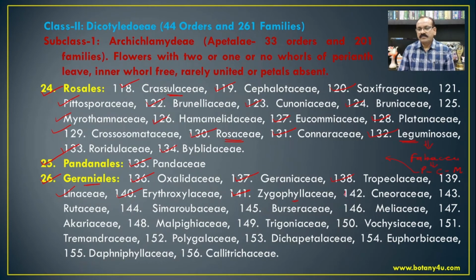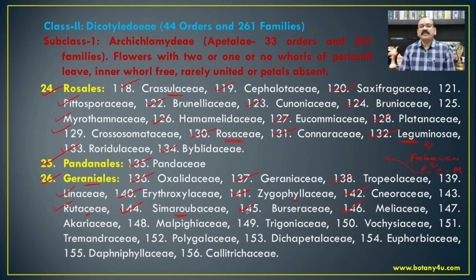Then Humiriaceae, then Rutaceae. The most common members of the Rutaceae are Murraya koenigii. Then in addition to that, there are some other members like the citrus species, Atalantia monophylla. So these are the common plants from the family Rutaceae. Then Simaroubaceae, that is Ailanthus excelsa, which is the tree from the family Simaroubaceae. Then Burseraceae, that is Garuga pinnata and Boswellia serrata. These are the two common members from the family Burseraceae.